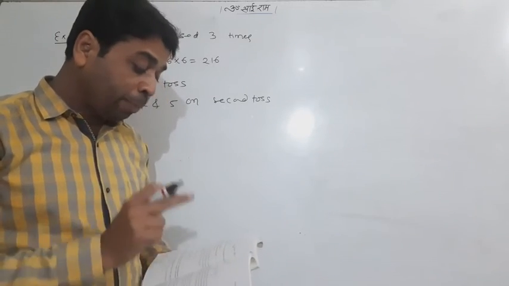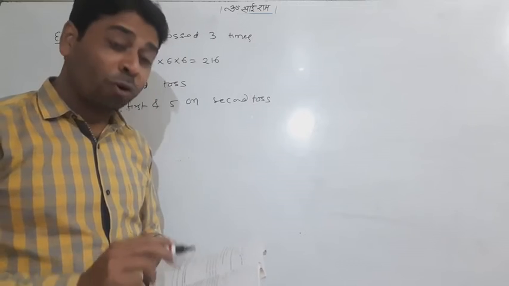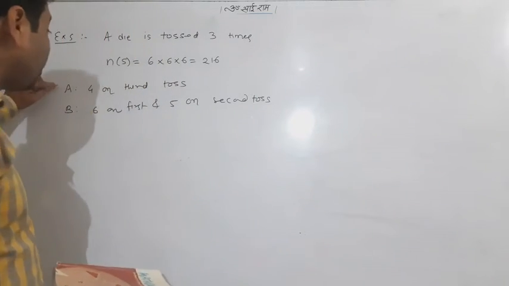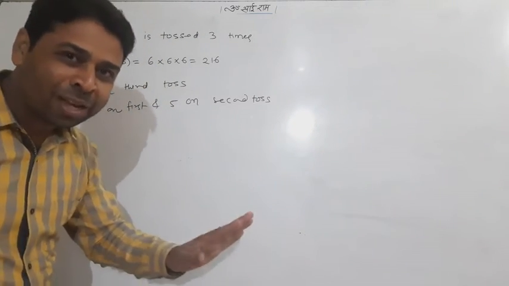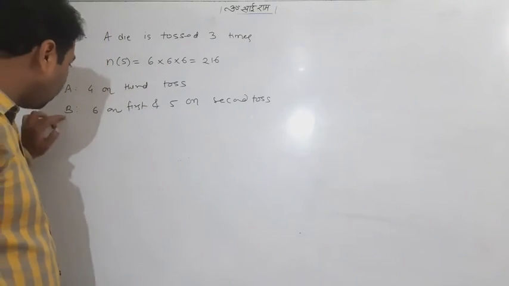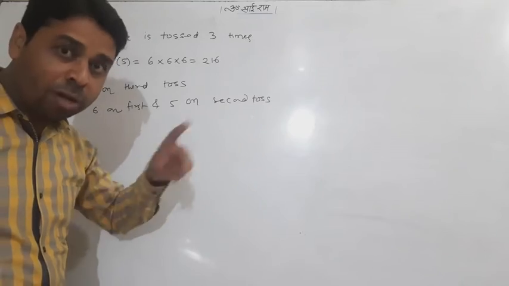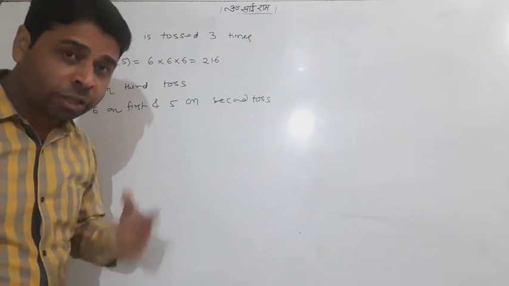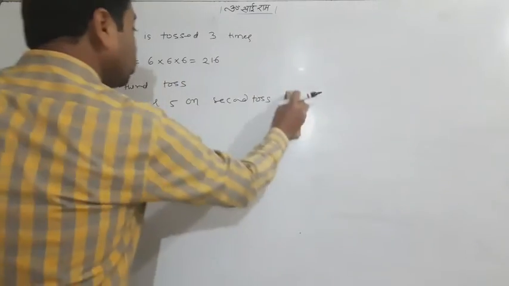The question says find the probability of A when B has already occurred. So we have to find P of A upon B. So very simple now. We will only write A, but we won't find anything about A, and we'll find the probability of B also. Later on we'll find the probability of A intersection B also.